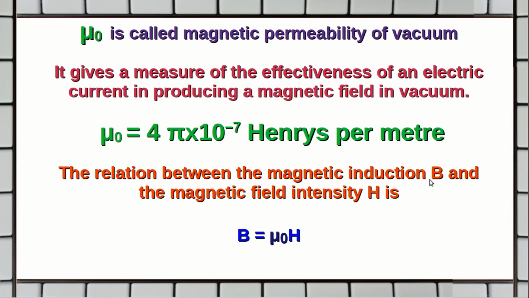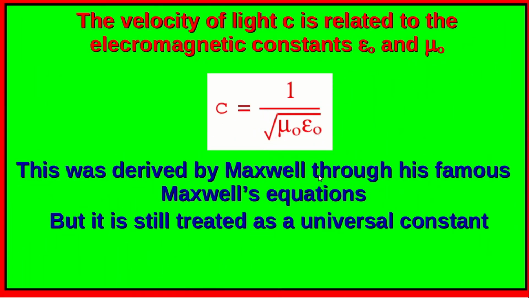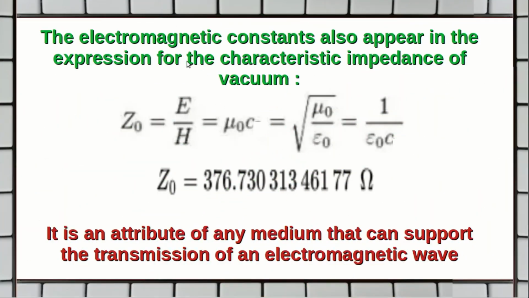The relation between the magnetic induction B and the magnetic field intensity H is given by B is equal to mu 0 into H. The electromagnetic constants appear in many formulae in electromagnetism. For example, the capacitance of a parallel plate capacitor of spacing d is given by C is equal to epsilon 0 A by d. We have already seen that the velocity of light c is related to the electromagnetic constants epsilon 0 and mu 0 through this particular relation. In fact, this was derived by Maxwell through his famous Maxwell's equations, but it is still treated as a universal constant. Also, these constants appear in the expression for the characteristic impedance of vacuum.